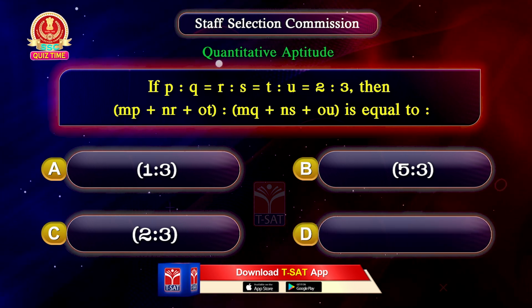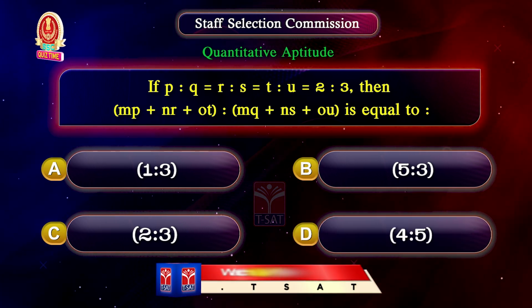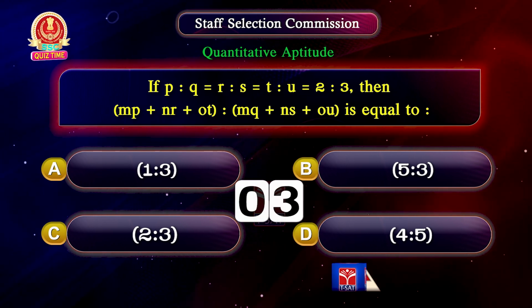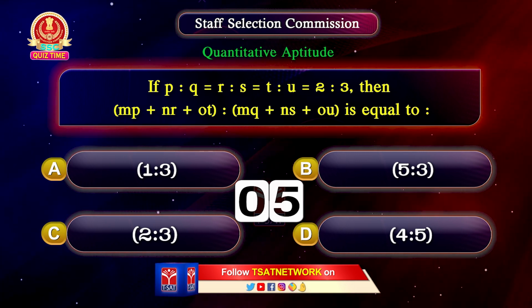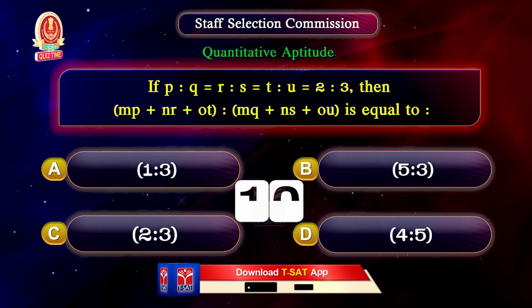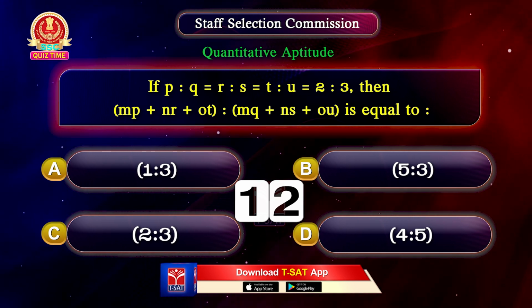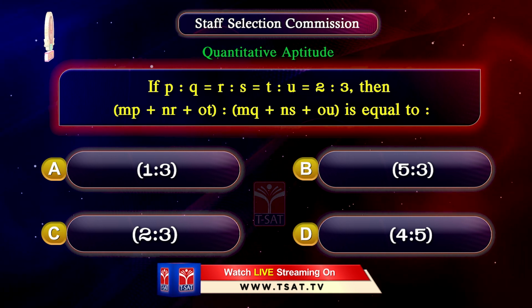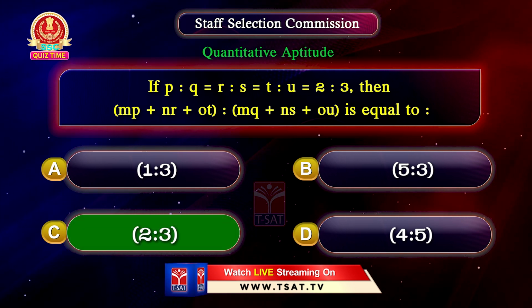Option D, 4 is to 5. Your time starts now. The correct answer is option C, 2 is to 3.